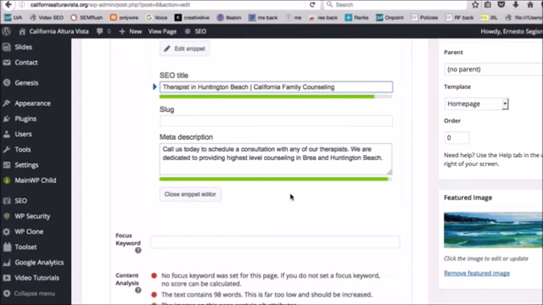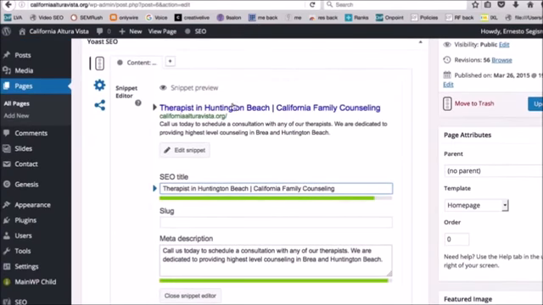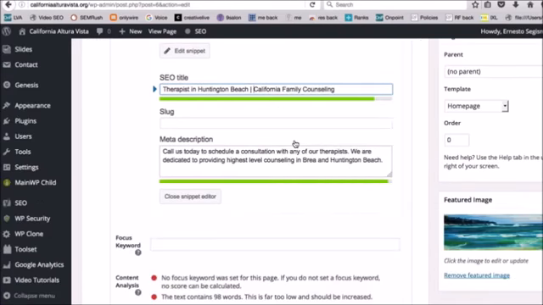So what you want to do in the meta description is it's important to be able to put your keywords in there, but you want to put a little bit more long tail keywords in your meta description. You don't want to keyword stuff or repeat what you've already done in your SEO title. And you also want it to be catchy. You want to be able to reach out to the person that's going to be seeing this and give them some reason to give you a phone call, mixing in your keywords and your location. So I noticed right off the bat that it says, call us today to schedule a consultation with any of our therapists.